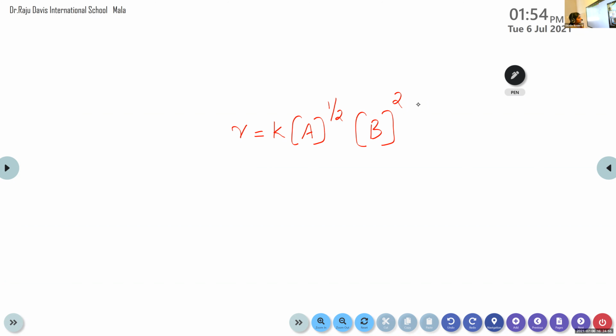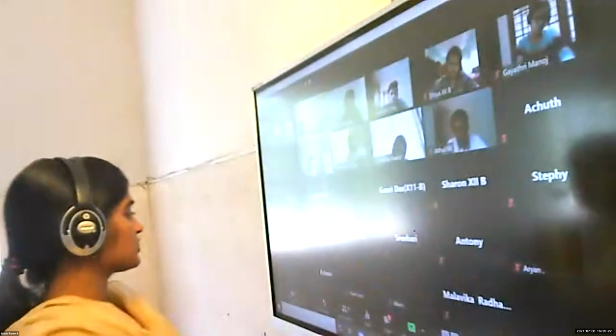Finished? Aditya, can you tell me the order of this reaction? 1 by 2 plus 2. Yes. 5 by 2. It's 5 by 2. Okay. All of you got the same answer, right?